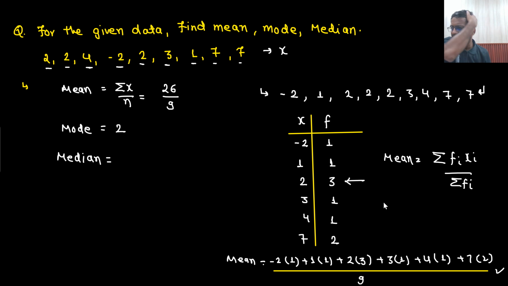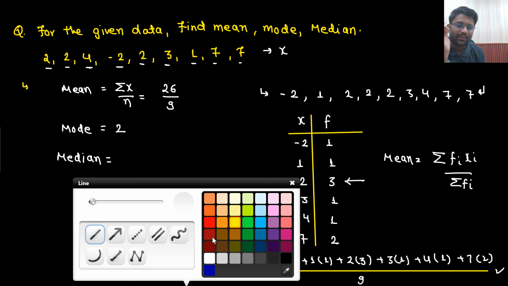So initially what is coming? Minus 2 is coming, right? Then 1, 2, 2, 2. So how many numbers are there? Total 10 numbers are there, right? Sorry, total 9 numbers are there.